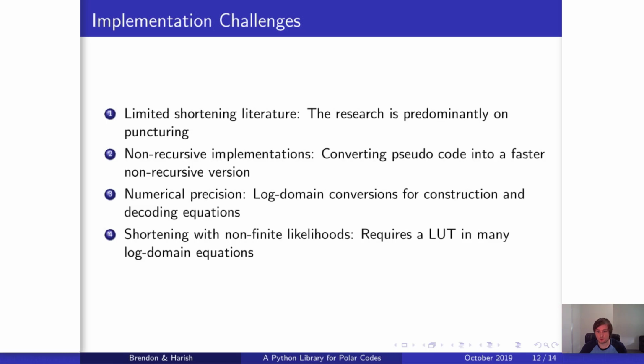Third is numerical precision, which is using the log domain conversions for each equation in construction and decoding equations. And finally, shortening with non-finite likelihoods. This requires a lookup table in many of the log domain equations that don't behave well when we have inputs with non-finite likelihoods, such as the positive infinity we see with shortened bits.